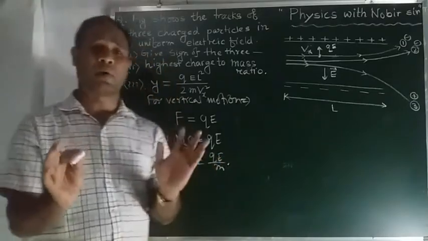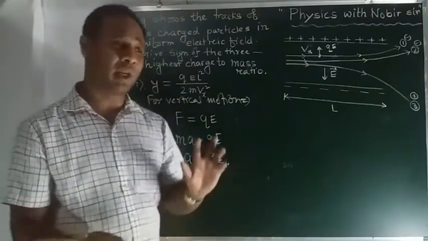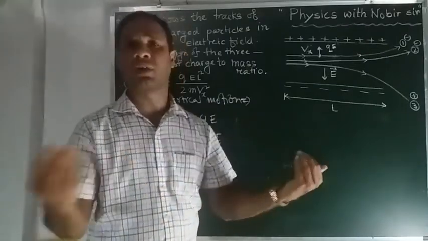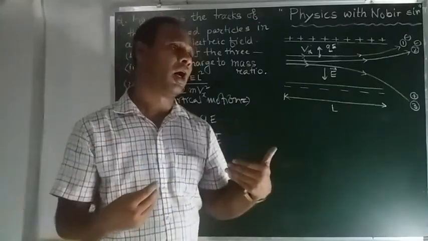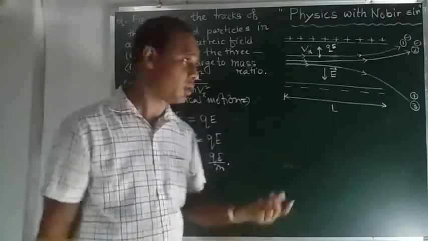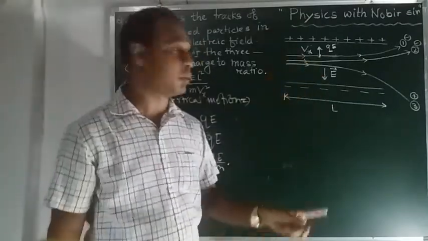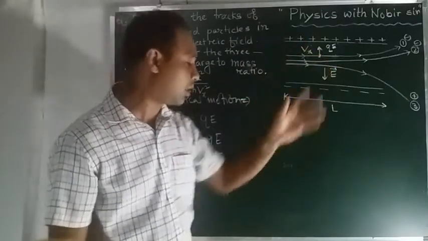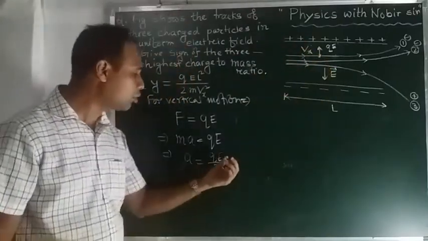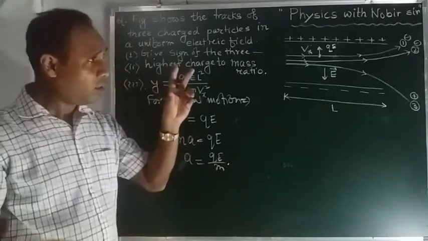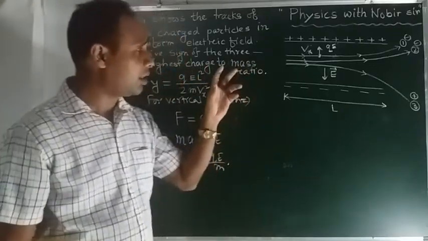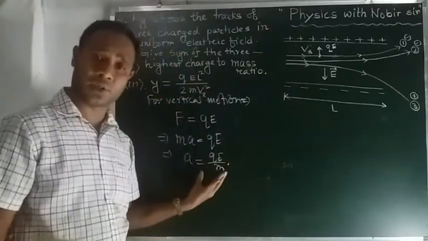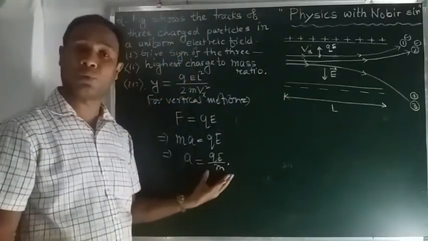You know from the very basic definition that when a force is exerted on a particle, the force changes the velocity; that means the force creates an acceleration. So an acceleration is produced in the upward direction, a vertical acceleration a equal to QE by m.